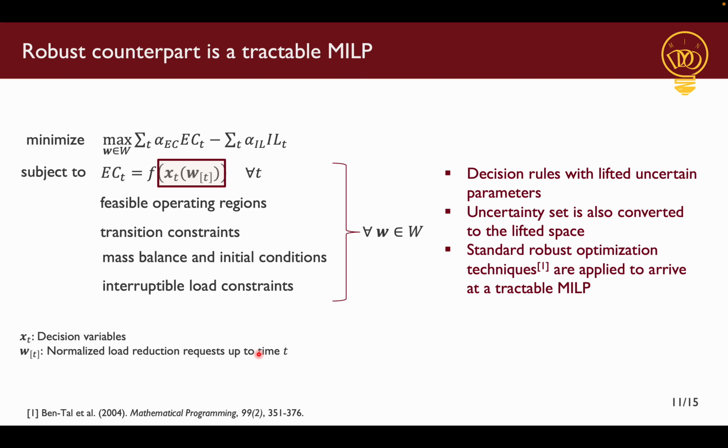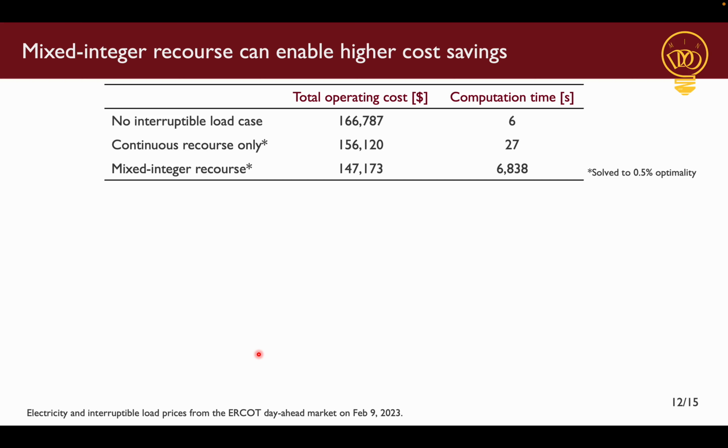And then we apply robust optimization techniques to arrive at a tractable MILP, which we apply on our compressor train case study. Here we compare three cases, and the first case is where we choose not to provide any interruptible load, and this is same as the scheduling under time-sensitive pricing problem we saw towards the beginning of the presentation.